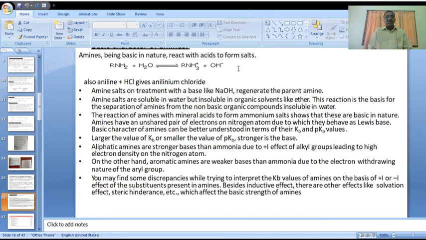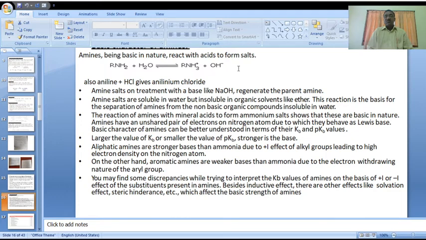Amine salts are soluble in water and insoluble in organic solvents like ether. Generally, these salts are easily soluble in water because they are salt-like in nature. These salts are easily soluble in water and insoluble in organic solvents.